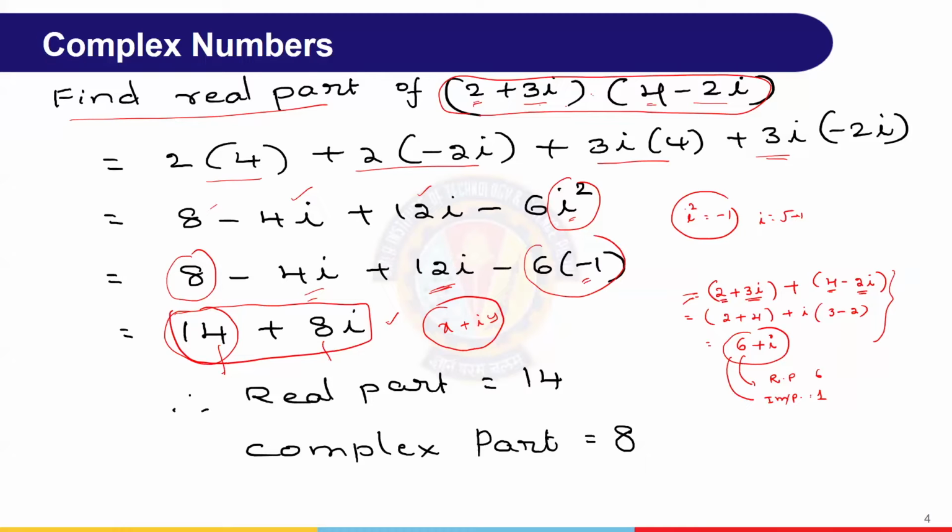Similarly, suppose it is given: what is the absolute value of the expression 2 plus 3i into 4 minus 2i? Then we do the same thing, and then work on what is the requirement. So here, absolute value, we remember it as the square of this plus the square of this.